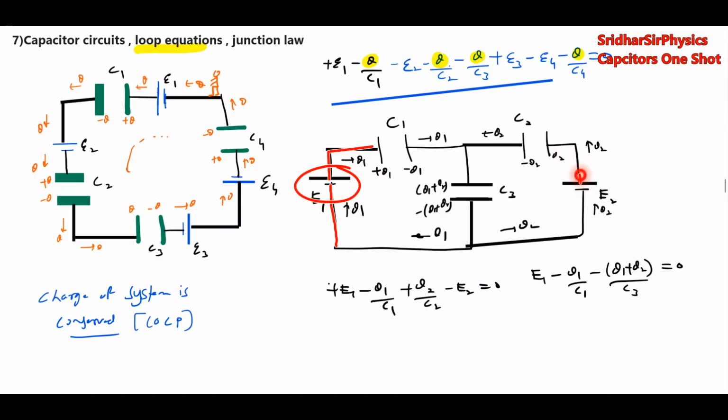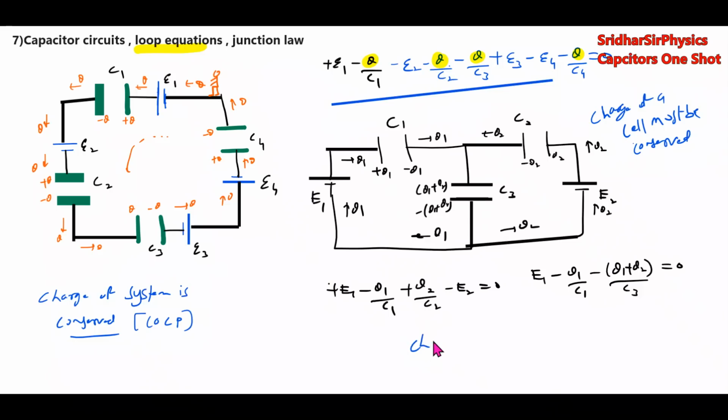Similarly, the charge Q2 going out from here, the same charge should enter the negative terminal, then charge should be conserved. So what is the basic idea? Charge of a cell must be conserved. You need to think about these ideas. This is very important.